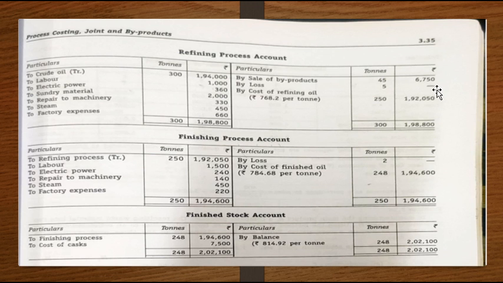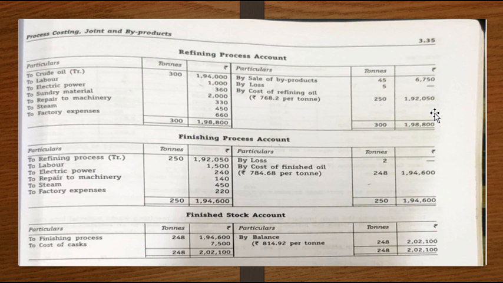Minus the output value of 6,750, you get the difference 1,92,050. So the balancing figure is the cost for the 250 tons produced in that process, total cost 1,92,050. You can find the cost per unit by dividing total cost by the number of tons.